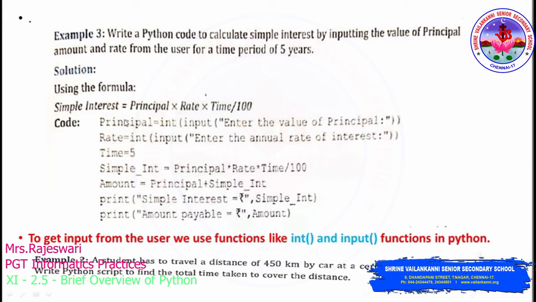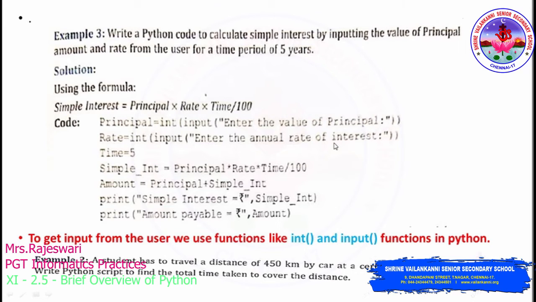Usually in the previous programs which we have discussed, if we give a equal to 10 or x equal to 10, directly we will assign 10 to the variable x. But it is not possible in all the cases. Sometimes we have to provide statements in a program, right? So when you provide statements, you have to provide the appropriate functions for the conversion process. When I provide 5000, that will be considered as a string because of this input function, and in turn that will be translated into the integer data type because of this int function here, and then the value will be assigned to the principal variable.